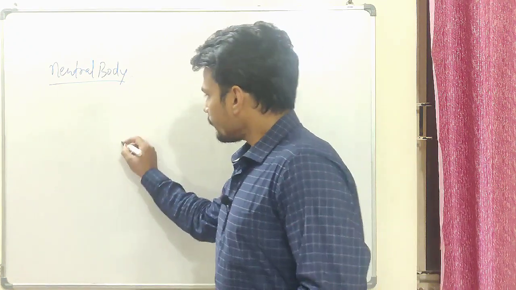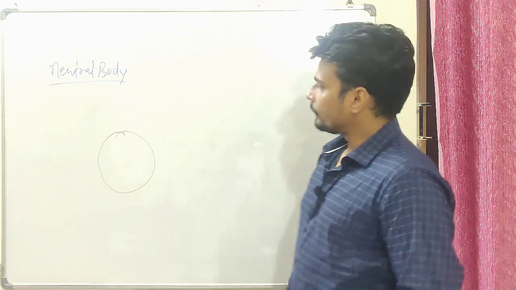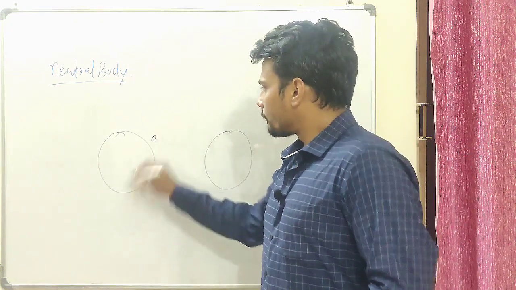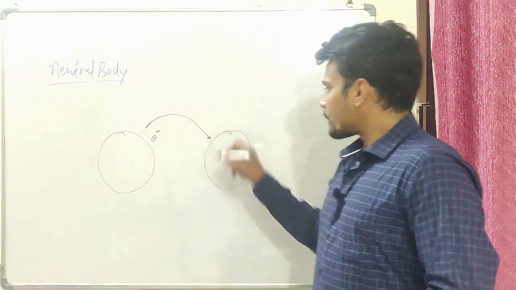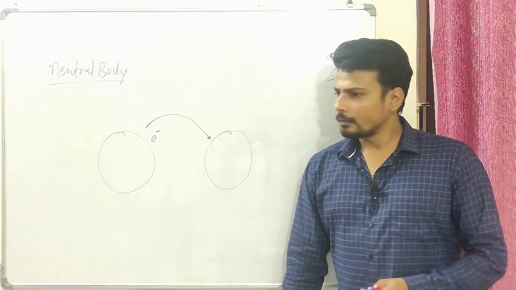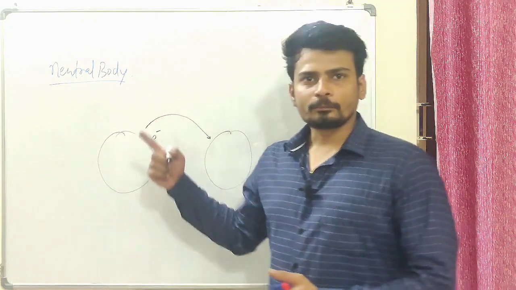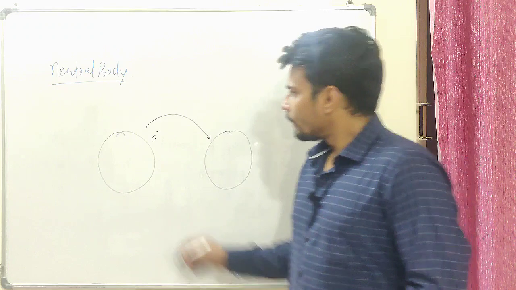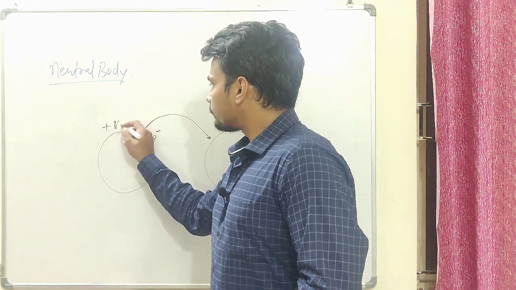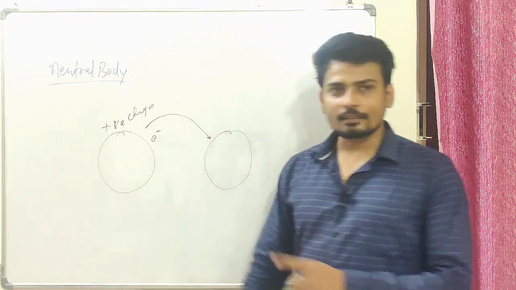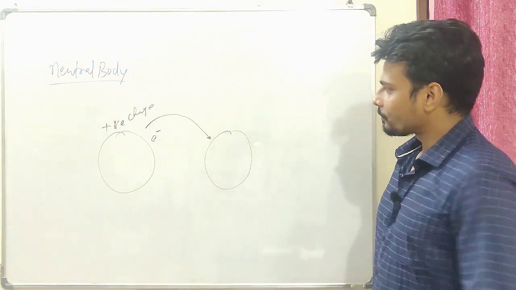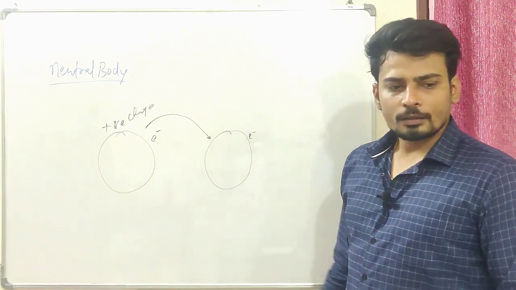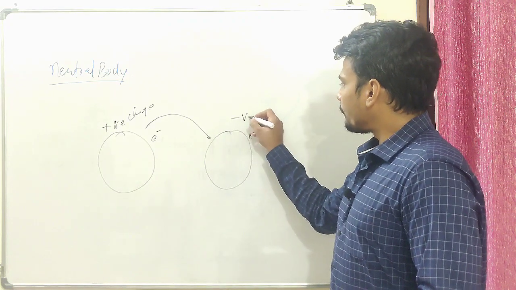Let's say for example I have a body over here, and I bring one more body over here. Let's say one electron from here is detached and transferred to this different body. What has happened? Once the electron is taken away, it lacks negative charge, and the proton is not moving, so by default it will get some positive charge, isn't it? Because the number of electrons is now lesser than the number of protons. At the same time, the other body gets an excess of electrons, so the moment we have an excess of electrons, it will have a negative charge.